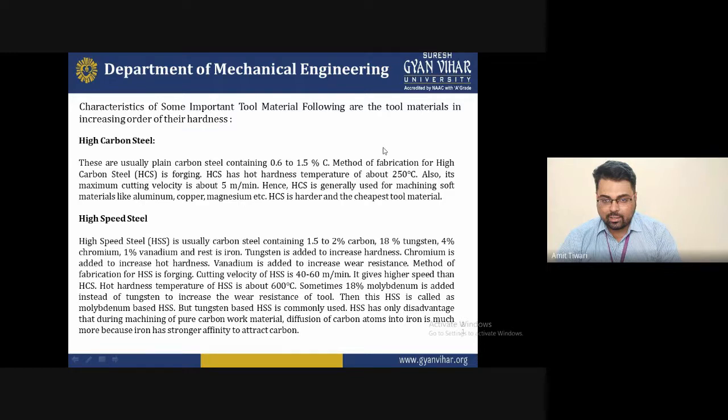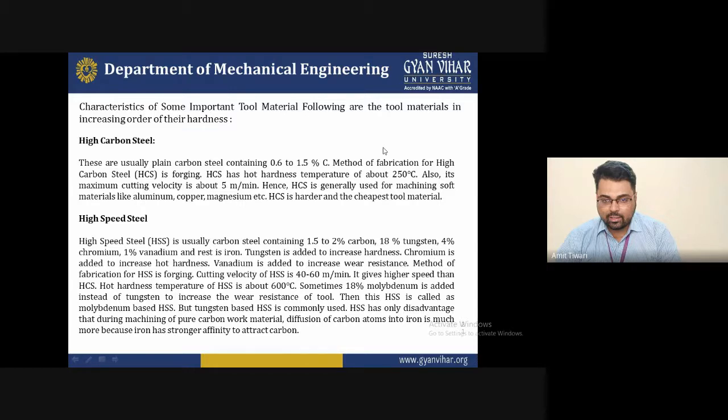It can handle temperatures up to 250 degrees Celsius during machining, and the maximum cutting velocity of this high carbon steel tool is 5 meters per minute. This is a very cheap tool, and you can easily purchase the material from any tool manufacturer's workshop, because we can understand that this tool is softer than aluminium, copper, magnesium, etc.